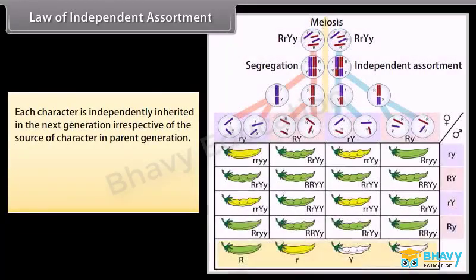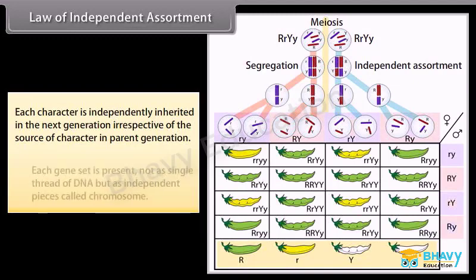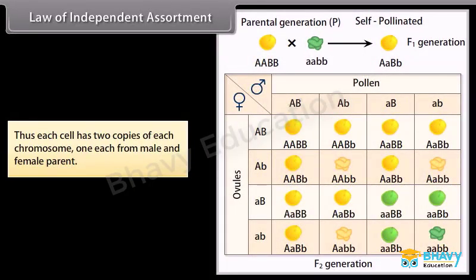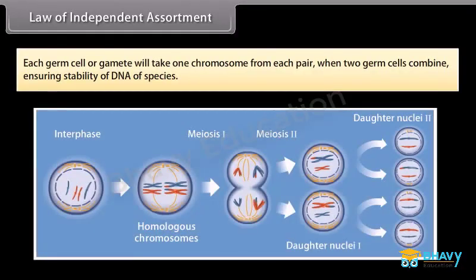Law of Independent Assortment. Each character is independently inherited in the next generation irrespective of the source of the character in the parent generation. Each gene set is present not as a single thread of DNA but as independent pieces called chromosomes. Thus each cell has two copies of each chromosome, one each from the male and female parent. Each germ cell or gamete will take one chromosome from each pair when two germ cells combine, ensuring stability of the DNA of the species.